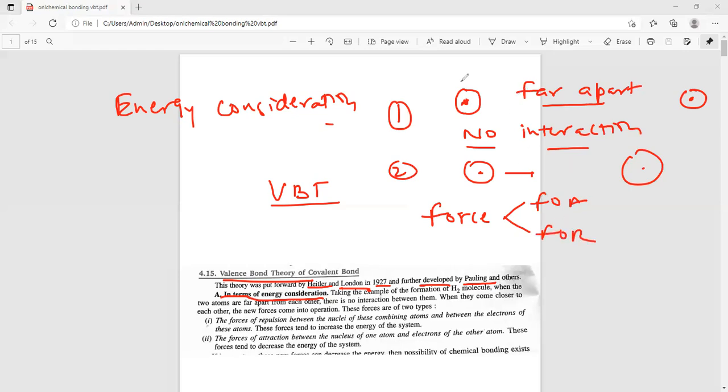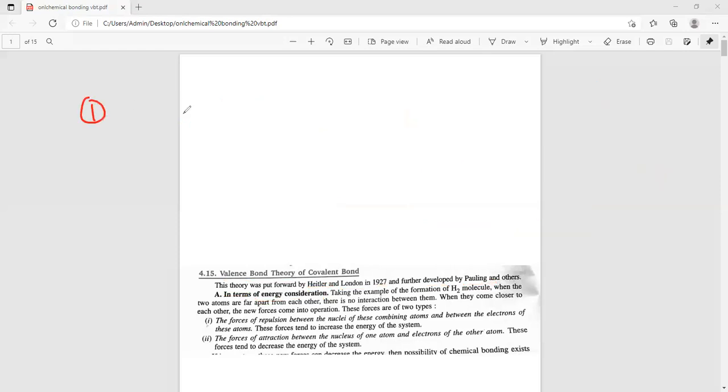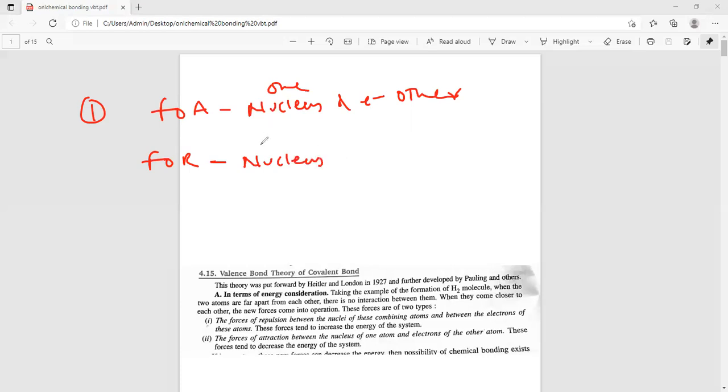The force of attraction exists between the nucleus of one atom and the electron of the other atom. And the force of repulsion exists between the two nuclei or the electrons of both atoms.